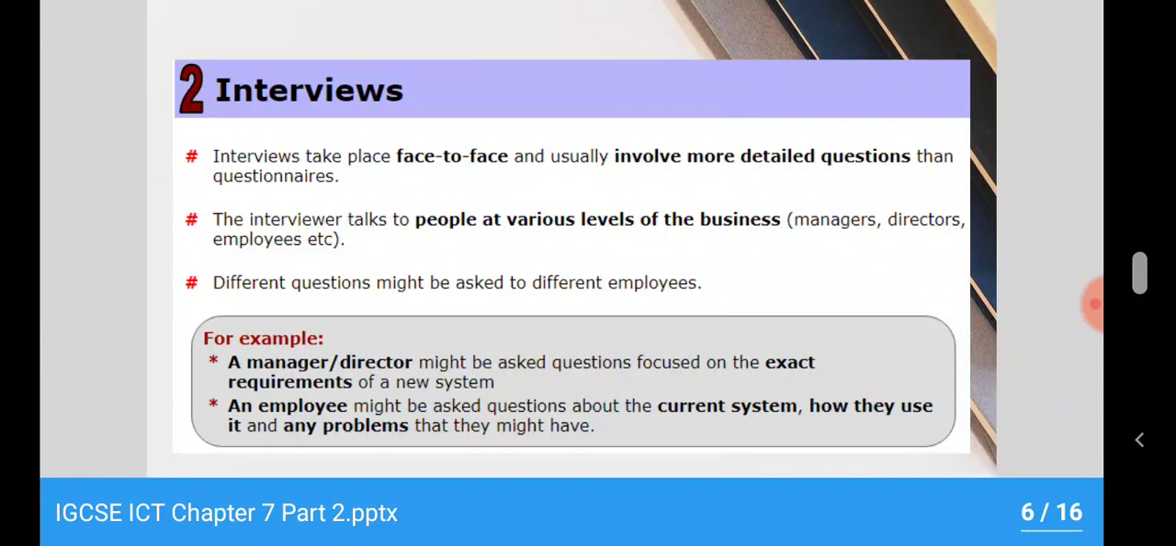For example, a manager or director might be asked questions that focus on the exact requirements of the system, and an employee might be asked questions about the current system, how it is, and what the problem is. So this is a little easier method, and you can ask several questions, more than one or two, detailed questions, technical questions, and the interviewer can justify the answer. They can give different answers, what they feel, and that may not be covered in a questionnaire, because in a questionnaire you can't write anything in detail.